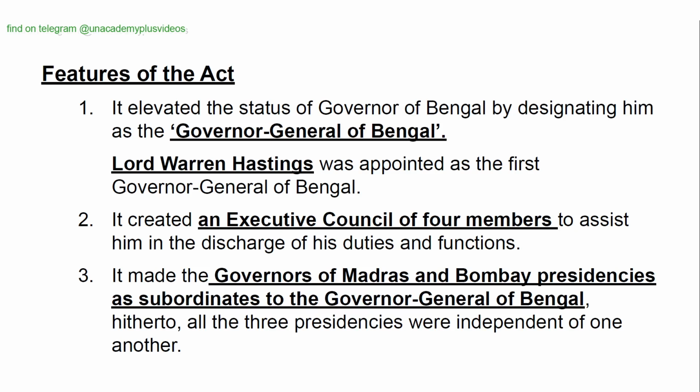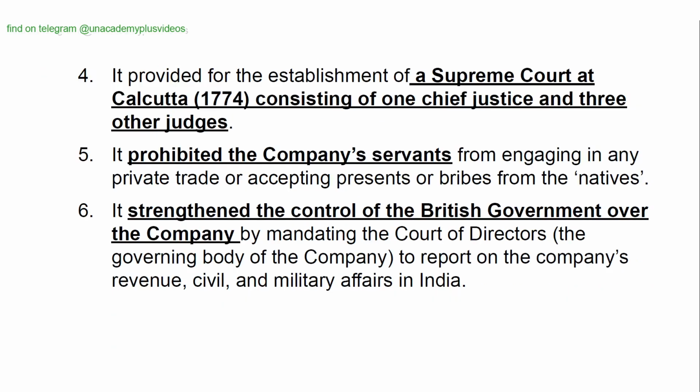Features of the Regulating Act of 1773. It elevated the status of Governor of Bengal by designating him as the Governor General of Bengal. Lord Warren Hastings was appointed as the first Governor General of Bengal. It created an executive council of 4 members to assist him in the discharge of his duties and functions. It made the governors of Madras and Bombay presidencies subordinates to the Governor General of Bengal. Hitherto, all the three presidencies were independent of one another.